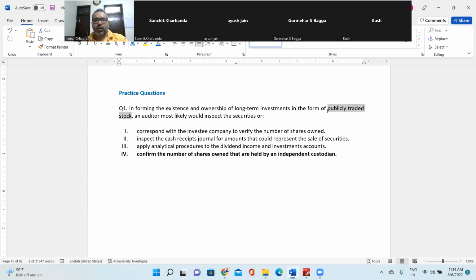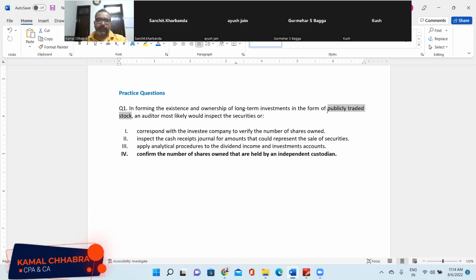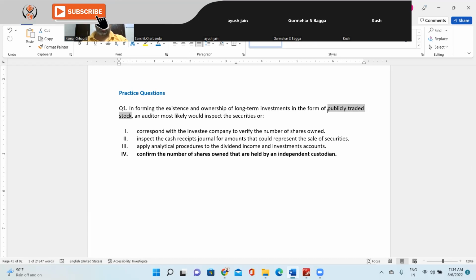Yeah, if it is not a publicly traded stock, and if it is a private company, then probably the first answer makes sense. Right, everyone? Yes. So if this were not a publicly traded stock, it would become a similar example to XYZ and ABC, where we can check the investee's financial statements.